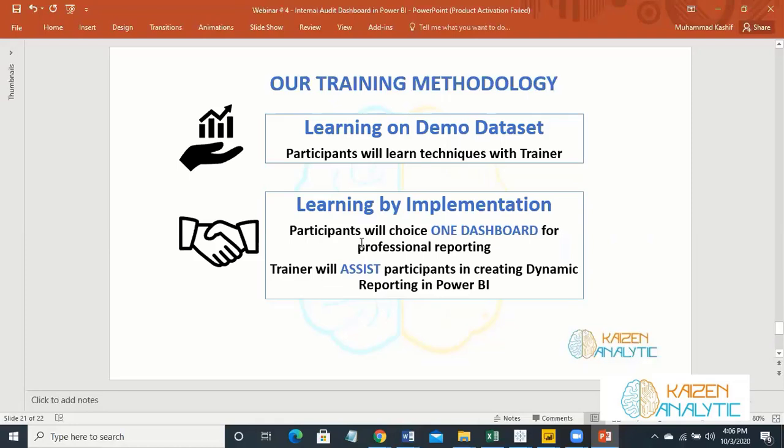In the 3 days, the participant will learn techniques from the trainer based on the demo data set. And in the second phase, learning by implementation, the participant will choose one dashboard for their professional assignment, and the trainer will assist them in preparing that dynamic dashboard in Power BI using their own data set. So this is our training method.